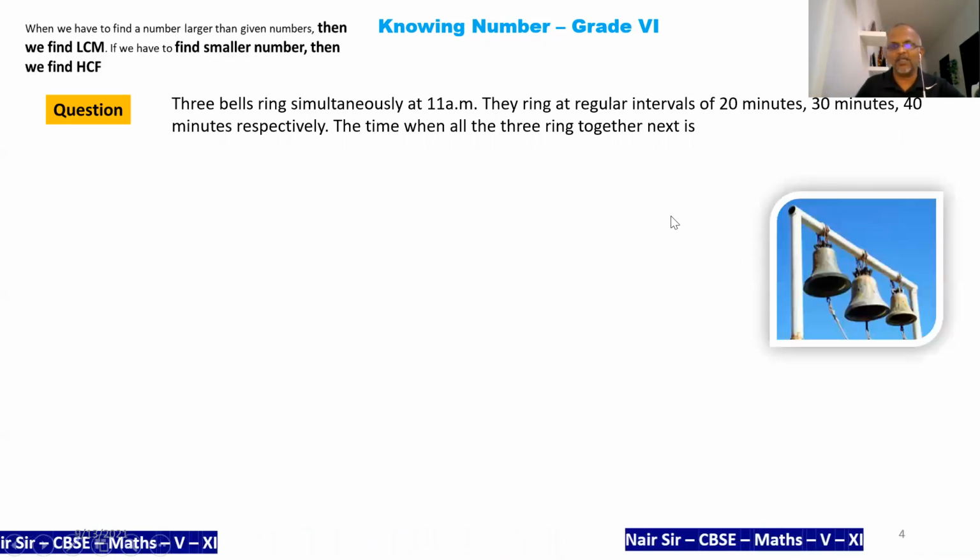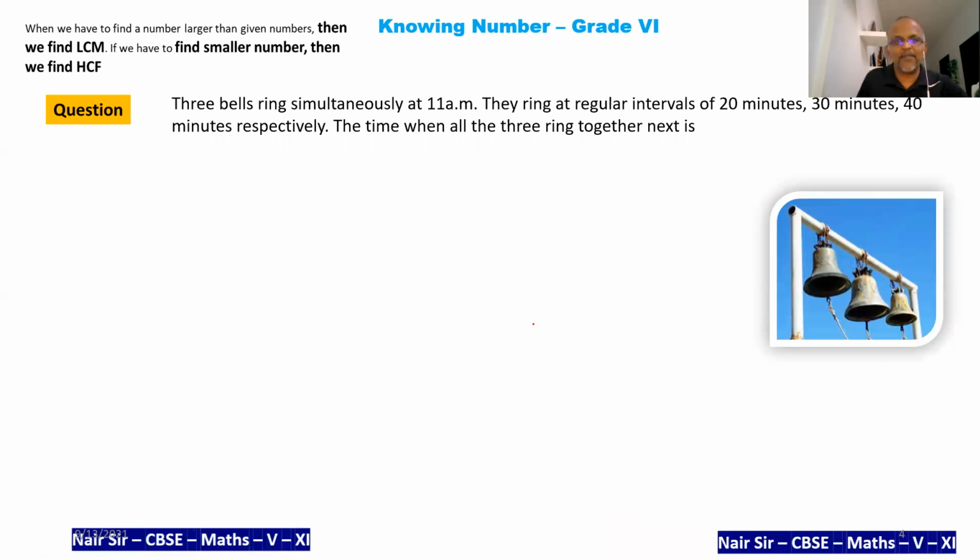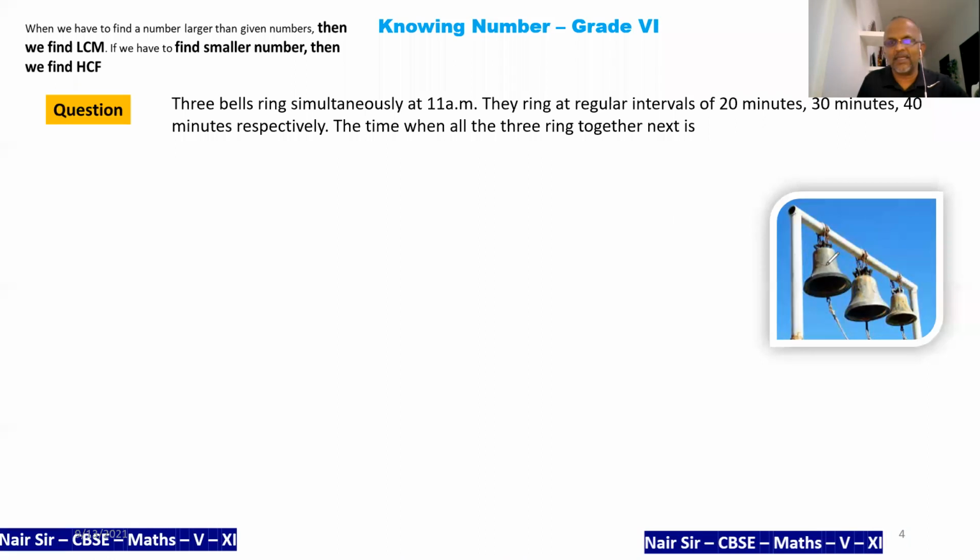There are 3 bells. Let's say this is bell number A, this is bell number B, and this is bell number C. And the first time that they are going to ring is at 11 a.m.